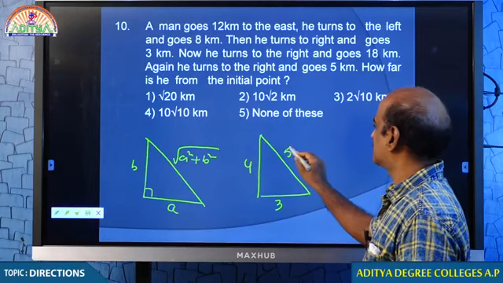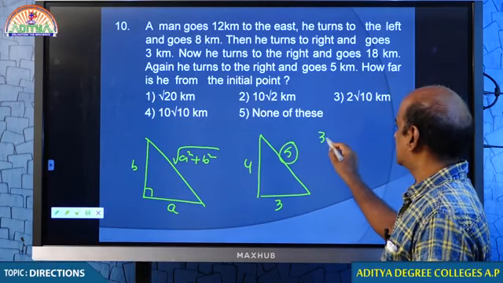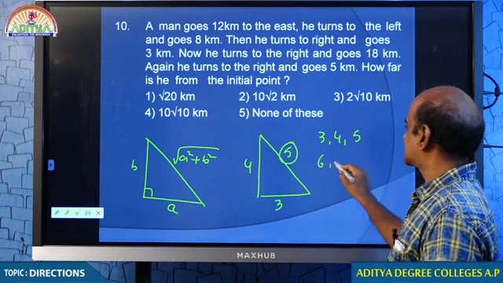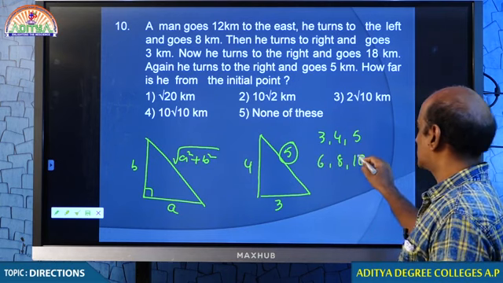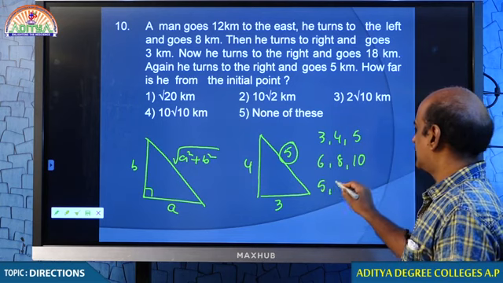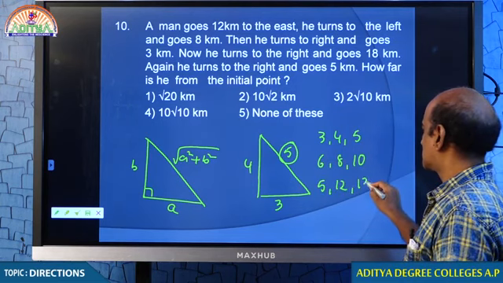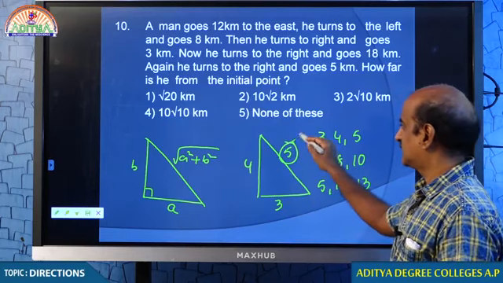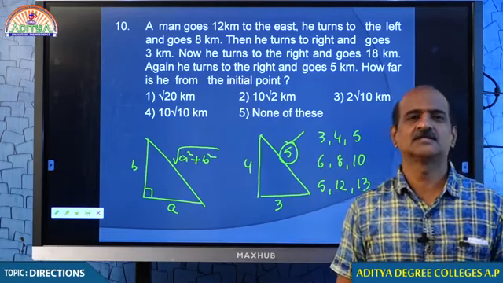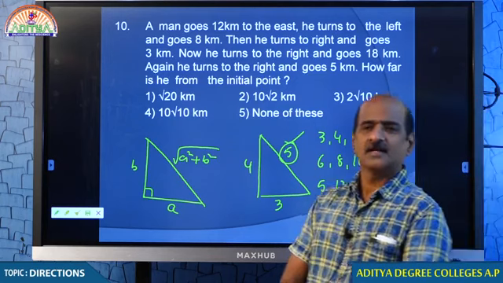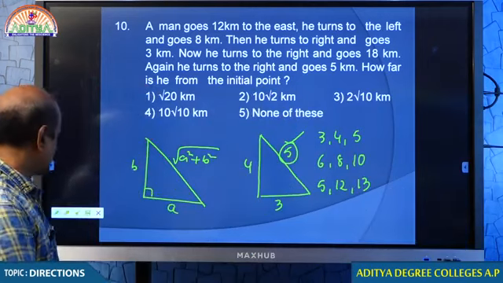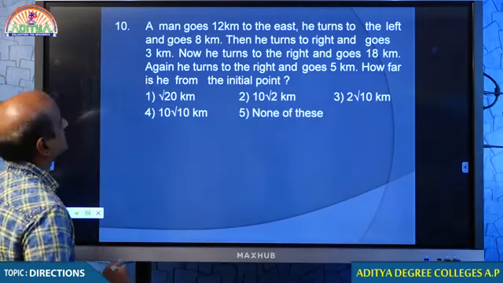Students, tell me some of the routine right-angled triangle measurements. 3, 4, 5, isn't it? 3, 4, 5, this is a Pythagorean triplet, and 6, 8, 10, this is a Pythagorean triplet. 5, 12, 13, these are all Pythagorean triplets. If you know 3, 4, we can find 5. That is what we call the hypotenuse. You might have come across right-angled triangles at school and college level, not a very big issue, you can easily understand that.